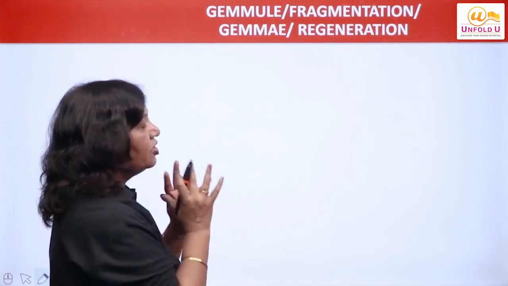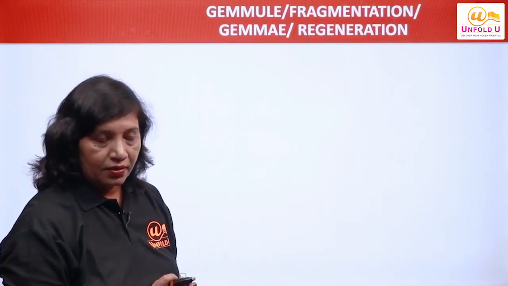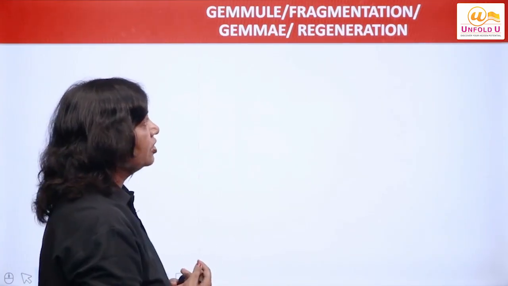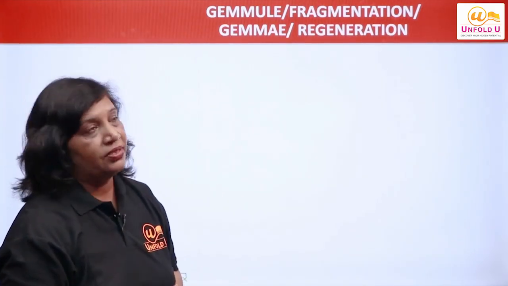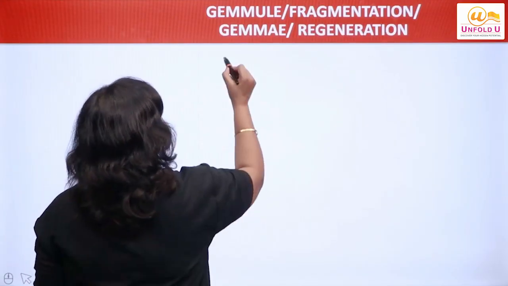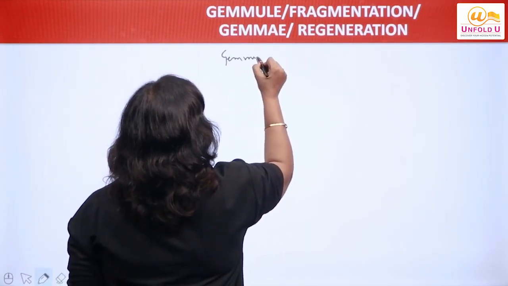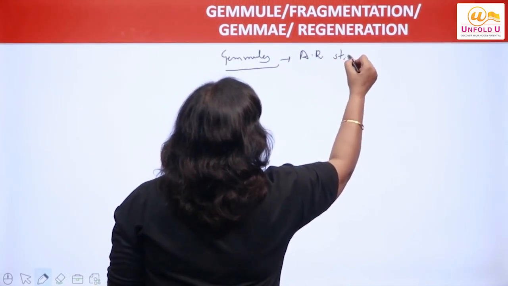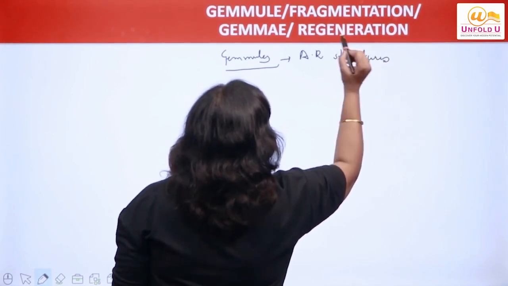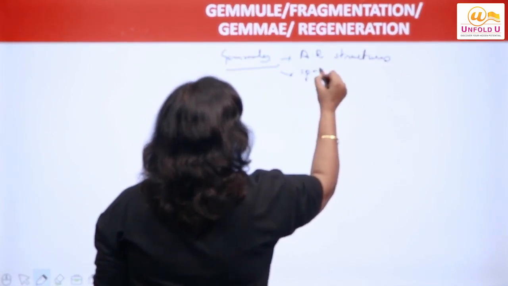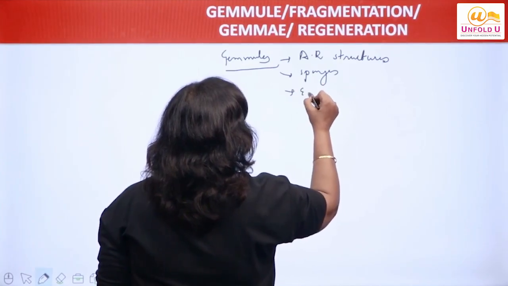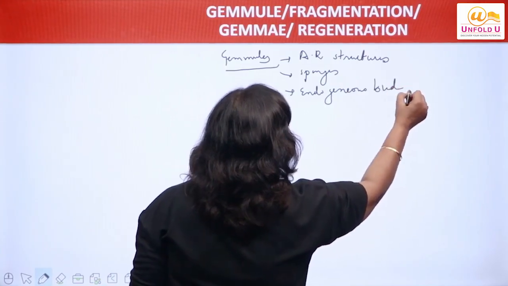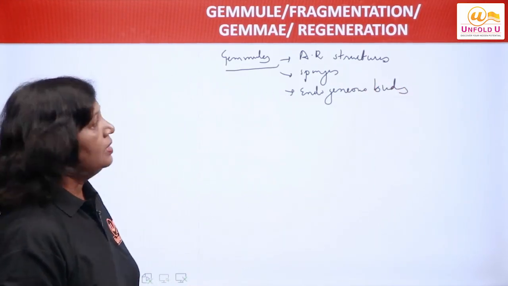Now next, the last part of asexual reproductive structures we are going to talk about. That is, we will discuss gemules again, we will talk about fragmentation, we will talk about gametes, we will talk about regeneration one by one, right? Gemules. I told you before also, what are these? Asexual reproductive structures, right? And they are found in case of sponges. We call them endogenous buds because they are formed inside the body. They are called endogenous buds.